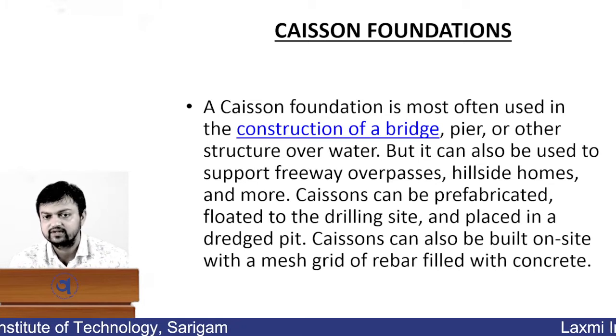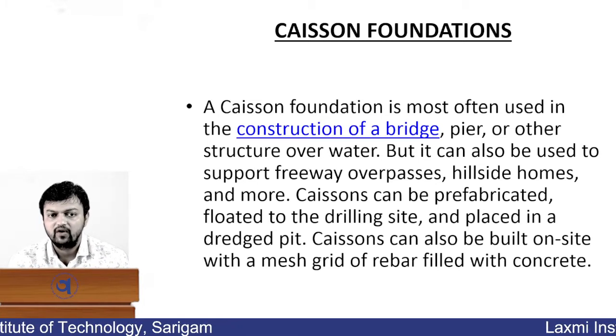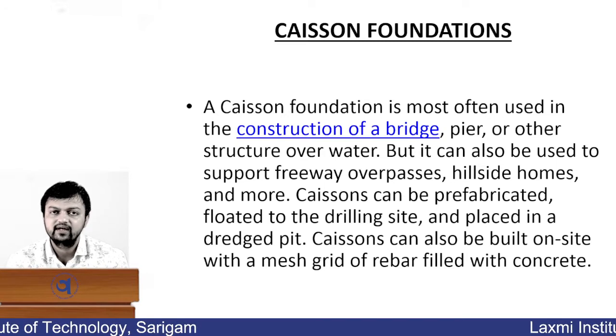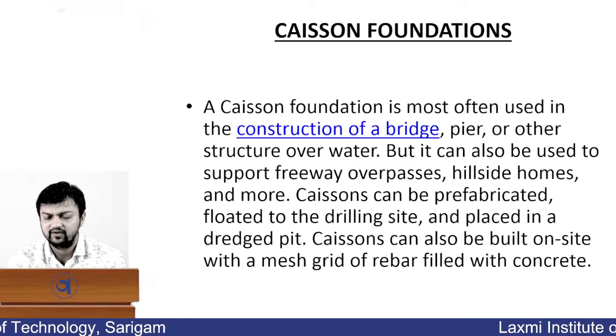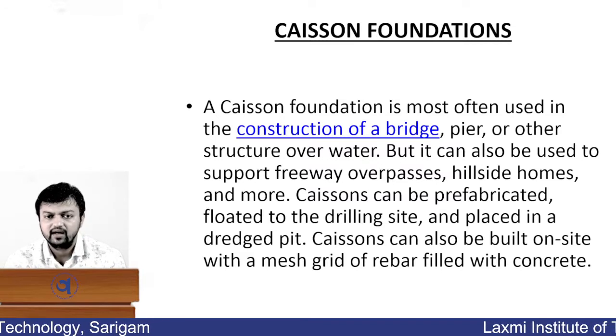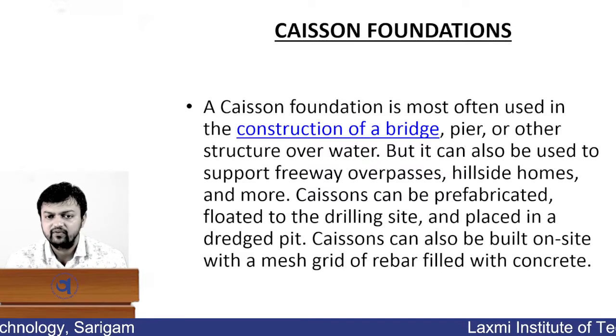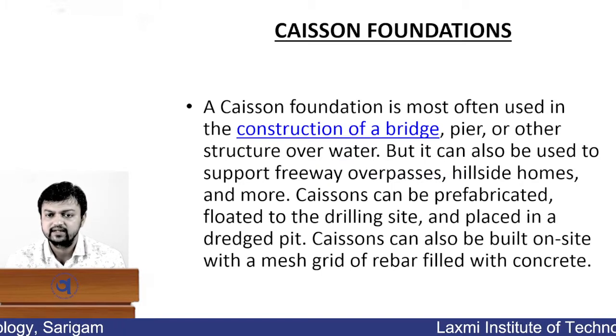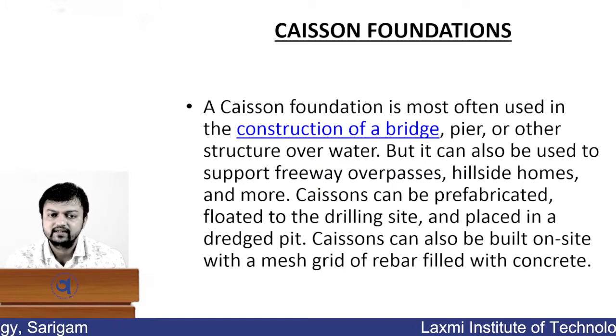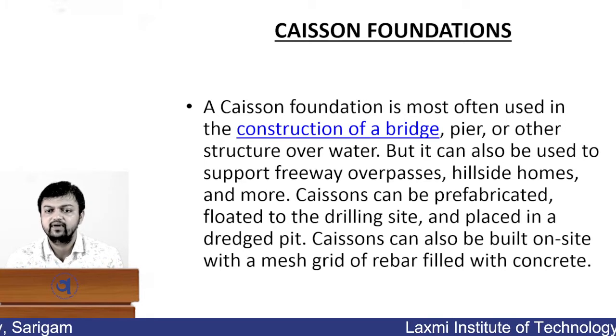Now, if you want to construct a bridge, suppose, or a pier, or a structure in water, then we need to construct a caisson over there. It can be a permanent caisson or it can be a temporary one as well. Now, caissons can be prefabricated, floated to the drilling site and placed in a dredged pit. Caissons can also be built on site, with a mesh grid of rebar filled with concrete.